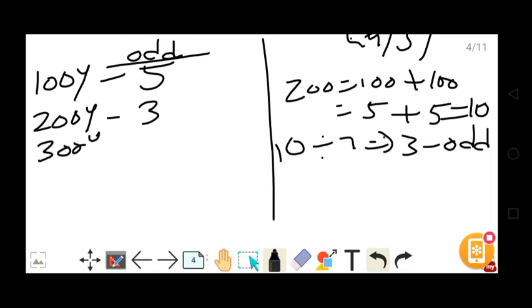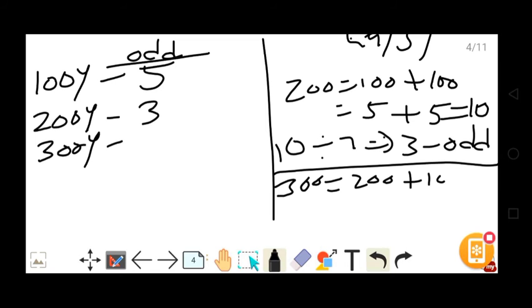If they ask for 300 years, it is also easy. 300 can be written as 200 plus 100, that is 3 plus 5, total 8. If you divide by 7, it gives 1. So 300 years have 1 odd day.